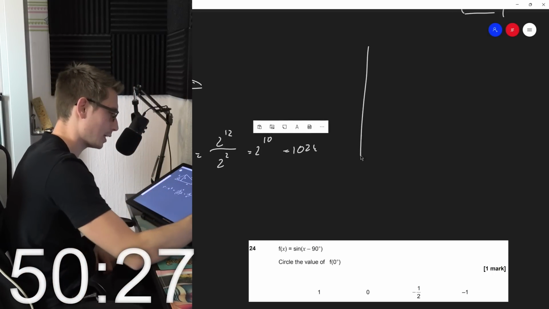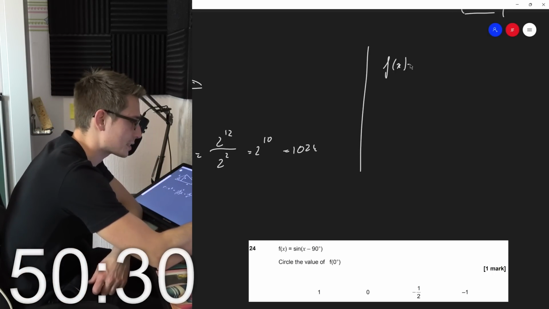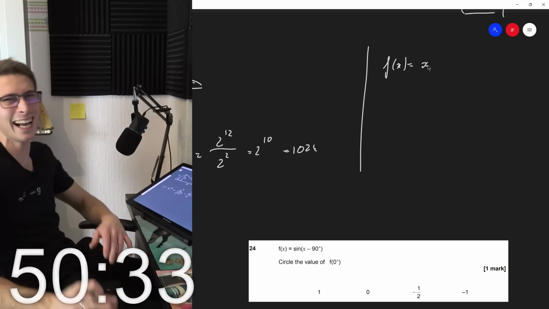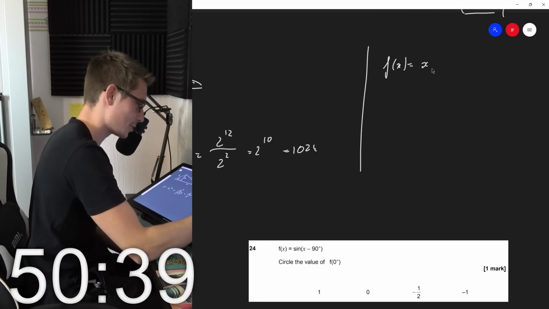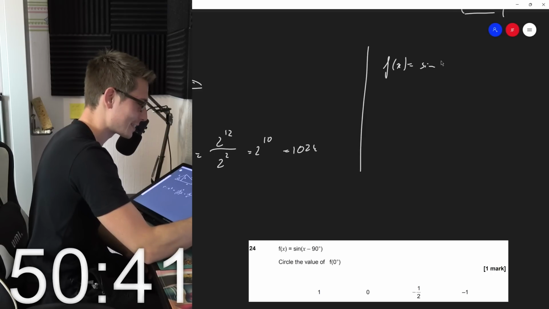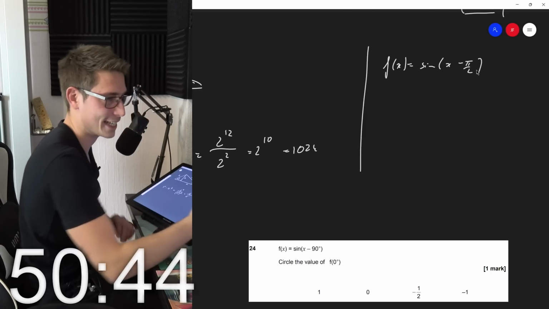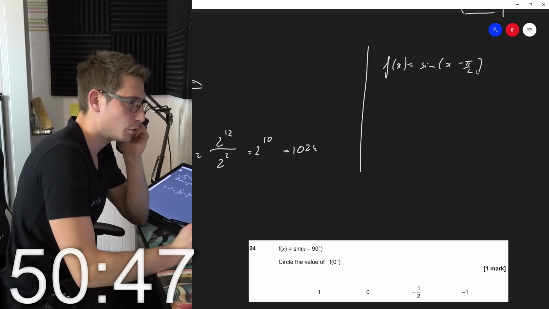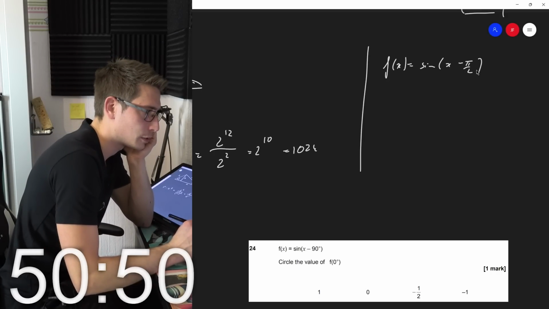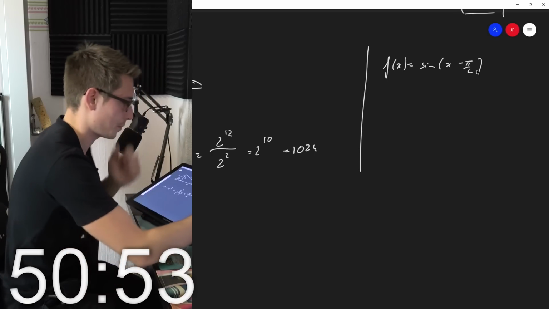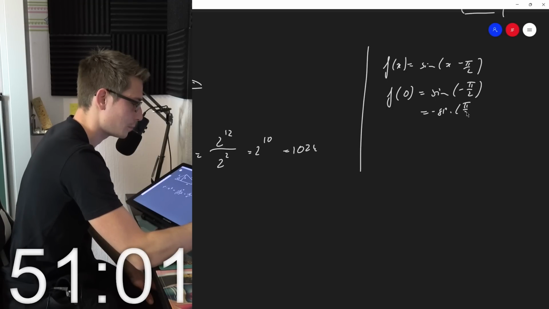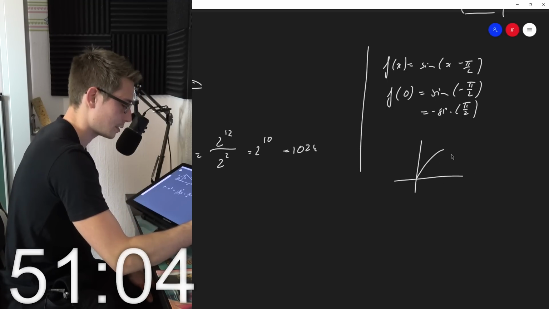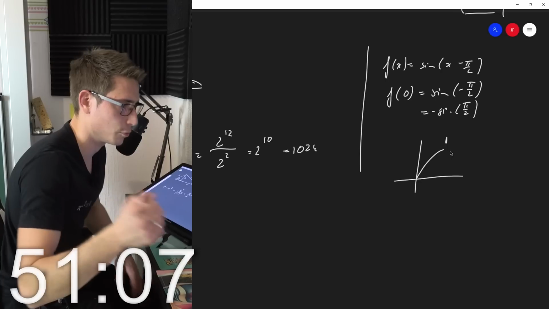Oh, nice. This one seems easy. So f of x is equal to sine of x minus 90 degrees, which is obviously the same, guys, as sine of x minus pi over 2. I can't stand the degrees anymore. Circle the value of f of 0 degrees. Yeah, f of 0 is equal to sine of negative pi over 2. This is negative the sine of pi over 2, so negative 1.